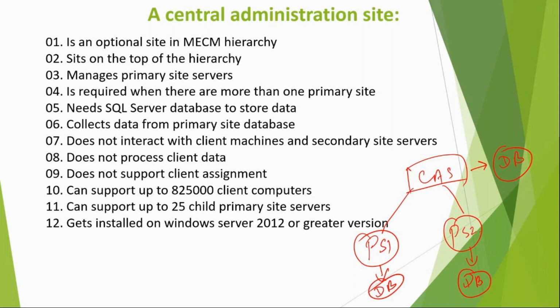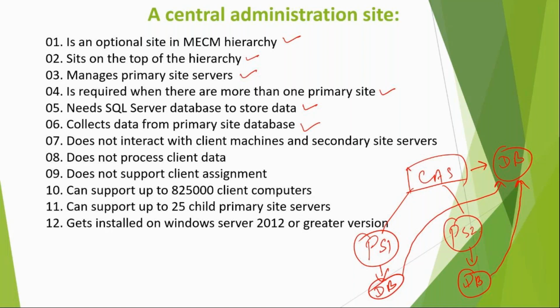So what it will do is replicate the data. Whatever data primary 1 has collected, it is going to pass on to the central database. Similarly, whatever data primary 2 has collected, it's going to pass on to the central database. Got it? So central is an optional site server. It sits on the top of the hierarchy. It manages primary site. It is needed when you have more than one primary site. It needs SQL Server database to store the data. It collects data from primary site database.